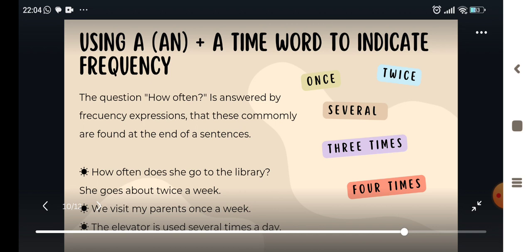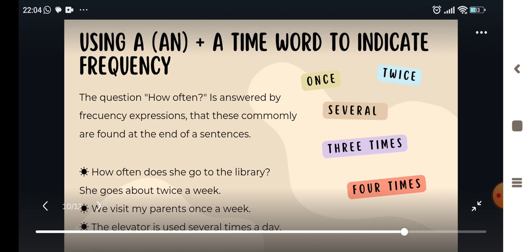Using "a" or "an" plus a word to indicate frequency. Okay, when we need to answer the question "how often," we commonly use frequency expressions, and the most common are once, twice, several times, three times, one time, four times. And before this we put "a" or "an." Okay, let's look at the examples.